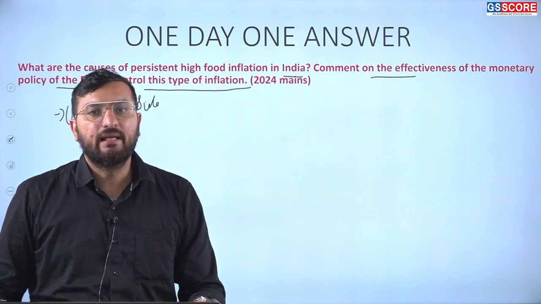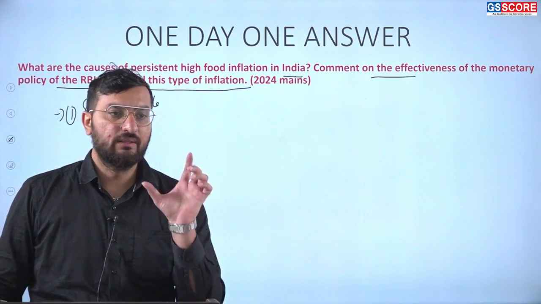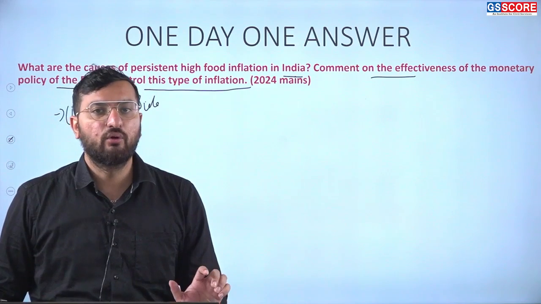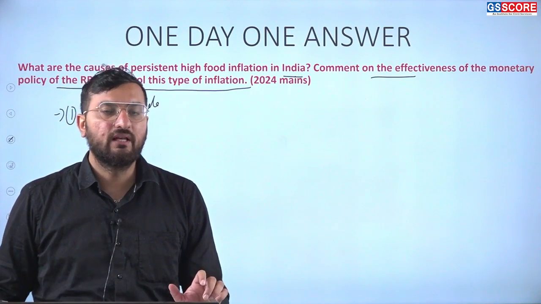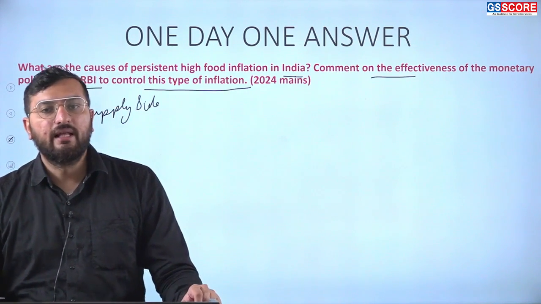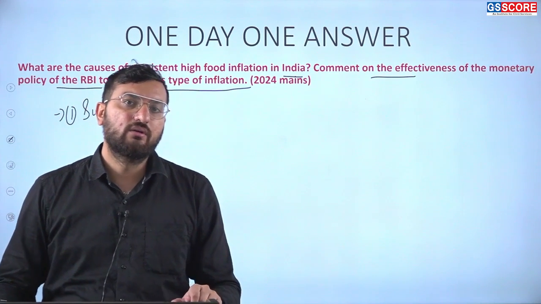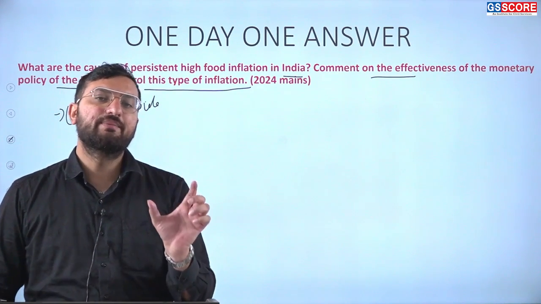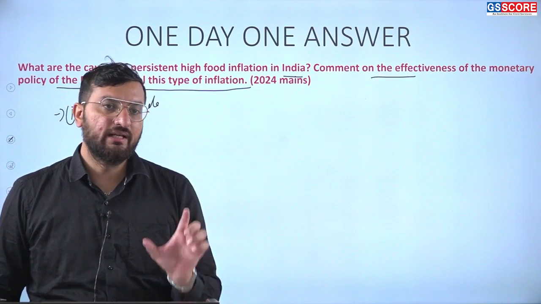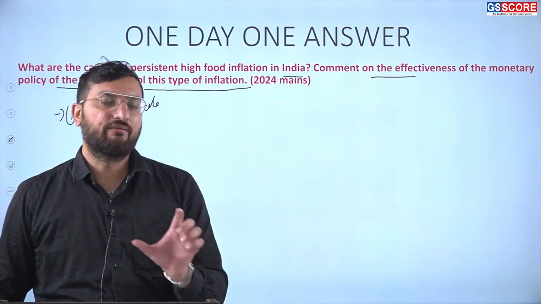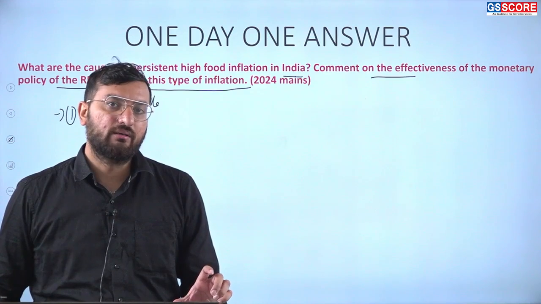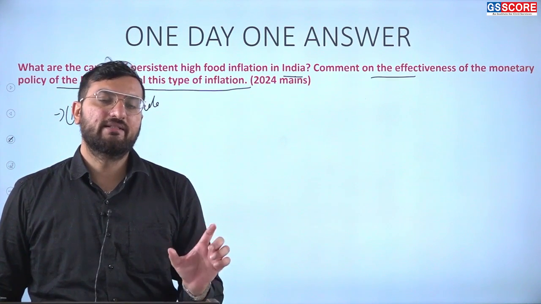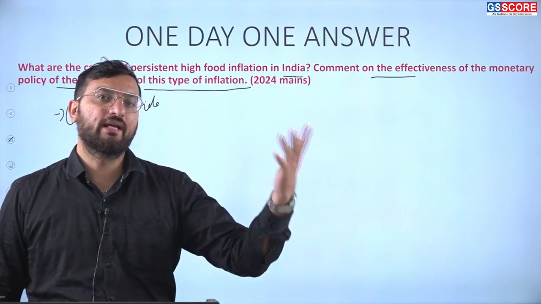Then rising import cost also. If the input material or the raw material prices are increasing, the products that we are going to manufacture will also have increased prices. Then government policies also lead to food inflation. If they increase the MSP of any category or any food product, definitely the farmers will move toward that product, because they are secure that they will be able to get the right prices for their product, so they will not be growing any other product.